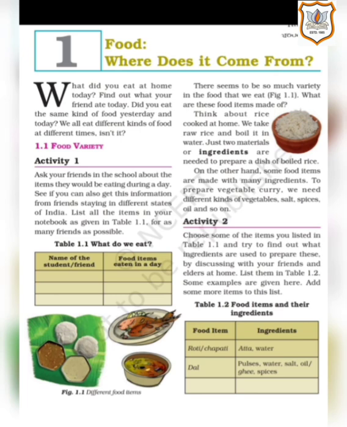For example, vegetable curry. If we are going to make vegetable curry, we need vegetables, salt, spices, oil, spices like red chili powder, turmeric powder, coriander powder and so on. These ingredients, that means these materials used to prepare the food, are known as ingredients.